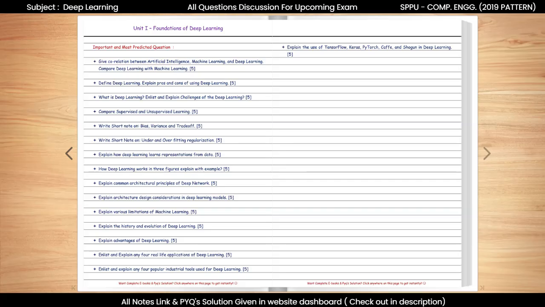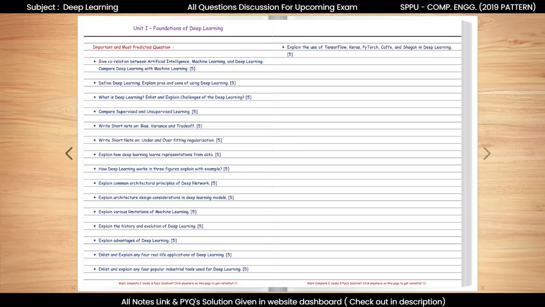Now, let us move on to our next important topic: architecture design considerations. From this topic, we can expect questions such as: explain architecture design considerations in deep learning models. Designing deep learning models requires deciding the number of layers, number of neurons, type of activation functions, and regularization methods. These choices affect accuracy, training time, and generalization. Proper design balances performance and complexity.